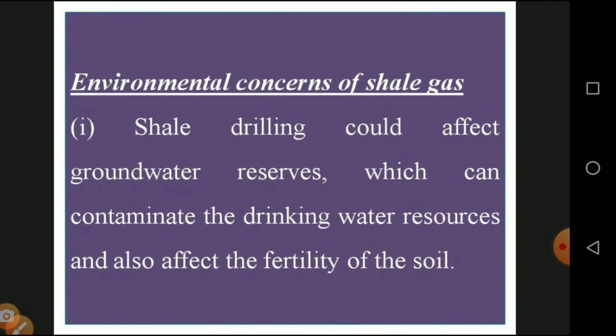Then the environmental concerns for shale gas: it creates some limitations for environmental factors. Two major limitations are available. First, shale drilling would affect the groundwater reservoir because it is beyond the surface of the earth. Loss of groundwater resources can contaminate the drinking water resources and also affect the fertility of the soil. The oils that come out from the soil fully cover it. Then the presence of hydrocarbon kills all the microflora. So the soil is totally converted into junk soil or waste soil.